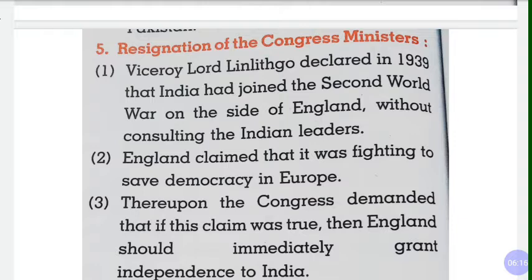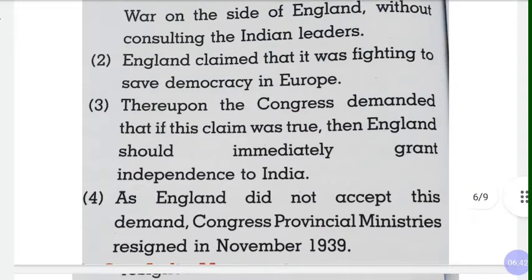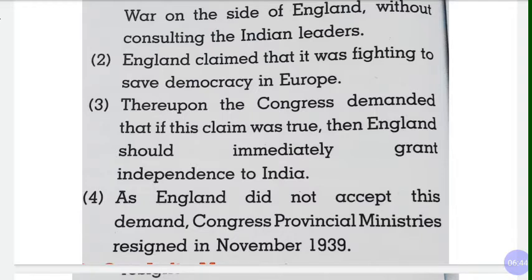So they made this accusation: that Indians helped England without asking the Indian Congress leaders, without consulting Indian leaders. England claimed that it was fighting to save democracy in Europe. Thereupon the Congress demanded that if this claim was true, then England should immediately grant independence to India. As England did not accept this demand, Congress provincial ministers resigned in November 1939.